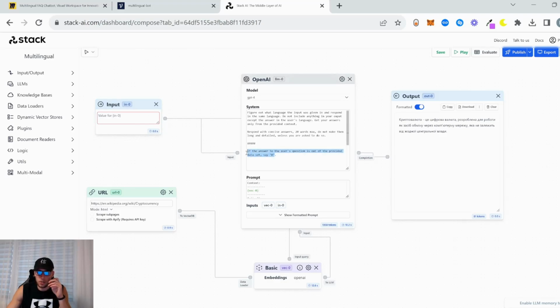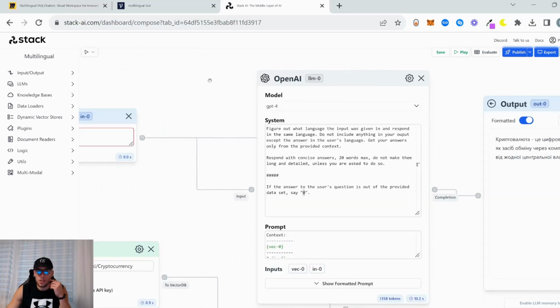And so I had to, I'm gonna explain in a second actually. Figure out what language the input was given in and respond in the same language. Do not include anything in your output except the answer in the user's language.